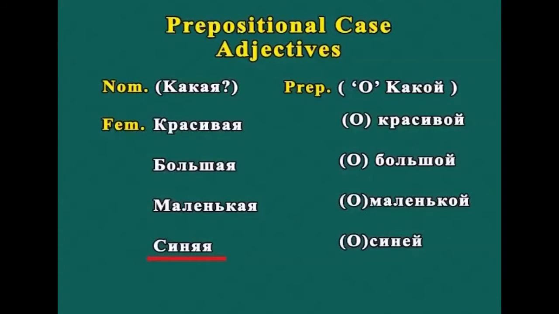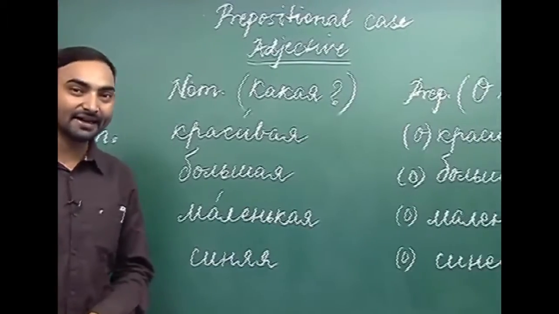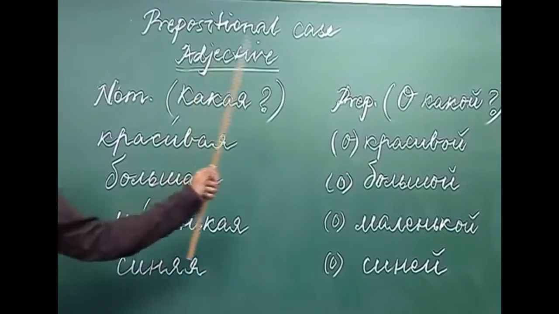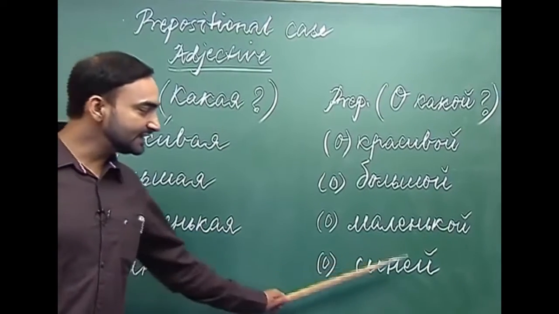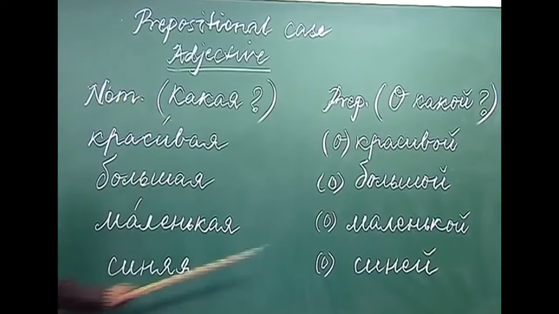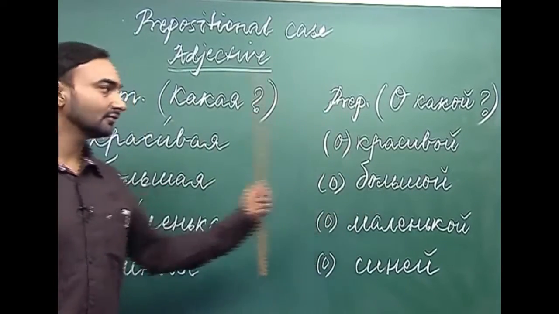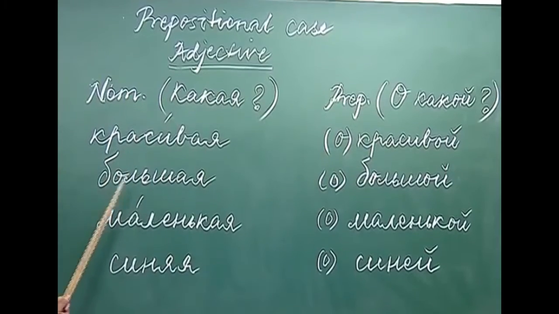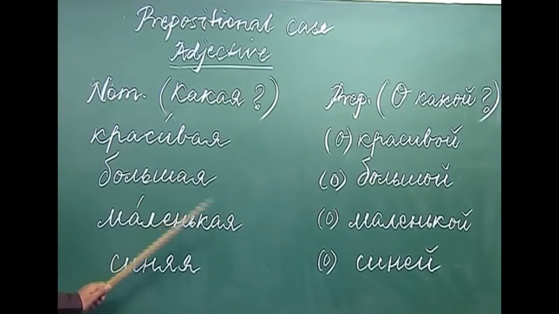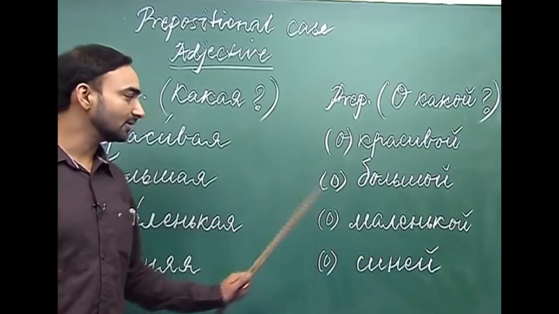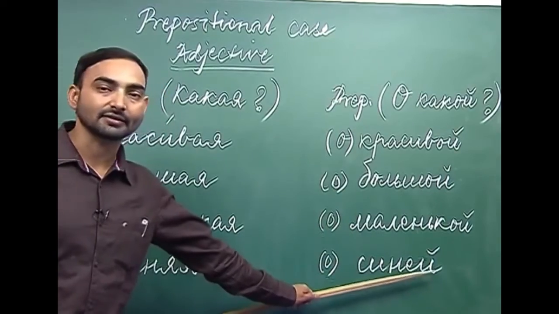Sinyaya has a soft ending, yaya. So what happens with soft ending feminine adjectives in the prepositional case? This yaya is replaced with ei. So sinyaya, sinei. So krasivaya, krasivoi, oi ending. Bolshaya, bolshoi, oi ending. Malenkaya, aya changes to oi, malenkoi, and sinyaya, sinei, ei ending.